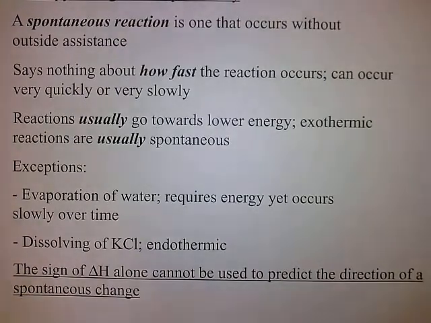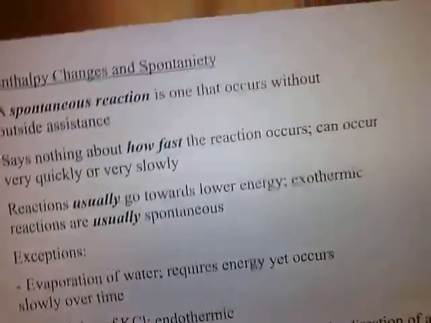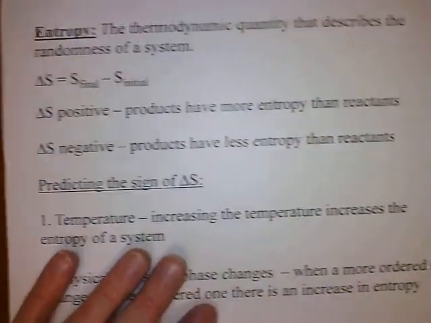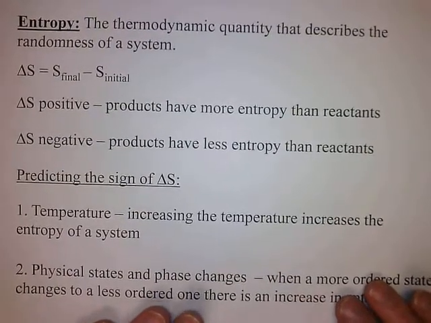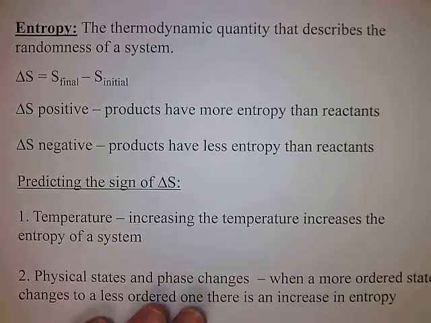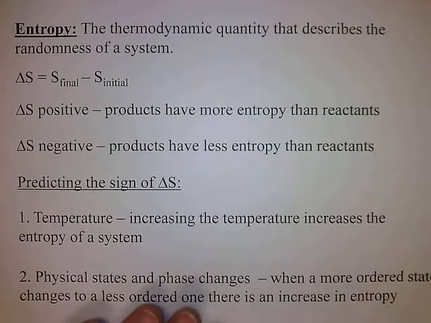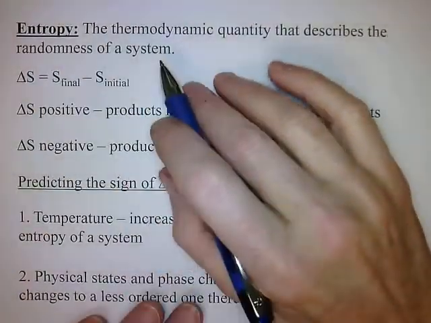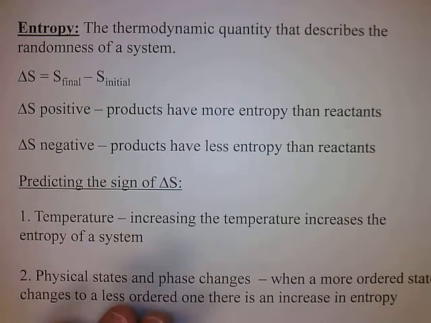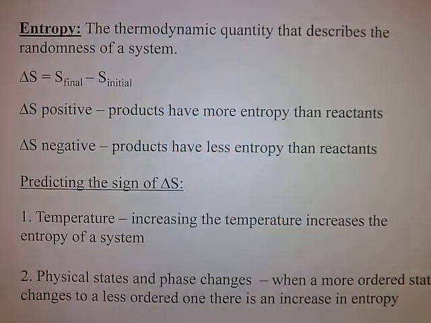And so why is this? Because in terms of driving forces for reactions, energy is only half the picture. There's another half of the picture that we haven't talked about yet, and that's entropy. So what is entropy? It's the thermodynamic quantity that describes the randomness of a system. So in a word, entropy is randomness, or basically disorder. S is the symbol that we use for entropy.